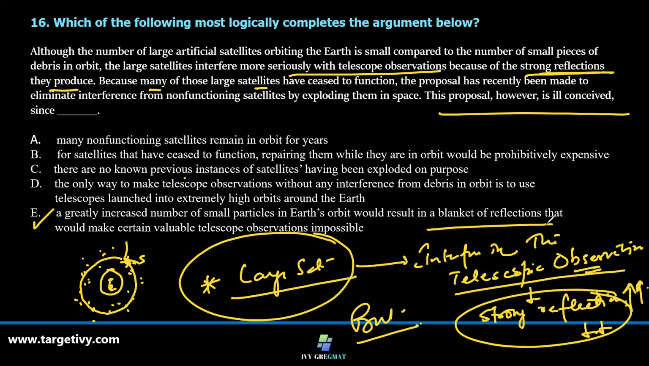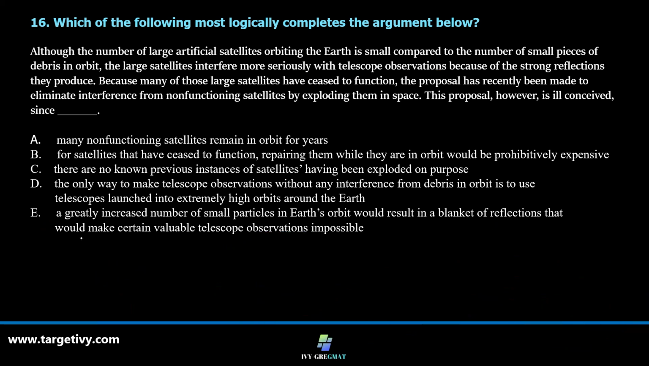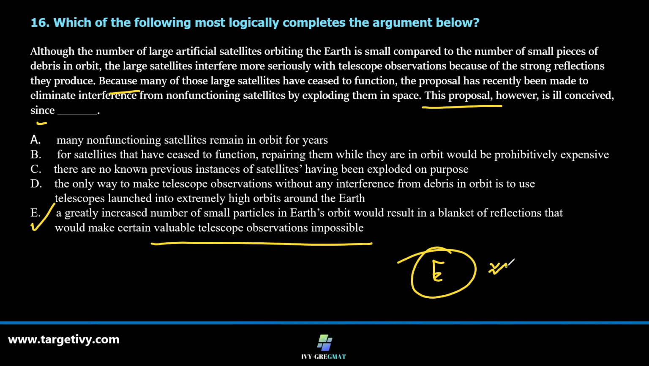Absolutely correct. Let's read it and find out whether it's 100% or not. Because many of those old large satellites have ceased to function, the proposal has recently been made to eliminate interference from the non-functioning satellites by exploding them in space. This proposal, however, is ill-conceived since, option E, a greatly increased number of small particles in Earth's orbit would result in a blanket of reflection that would make certain valuable telescopic observations impossible. Option E, absolutely correct. Let's go in for the next one.